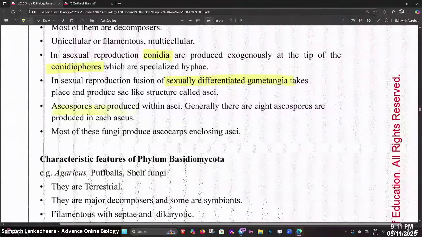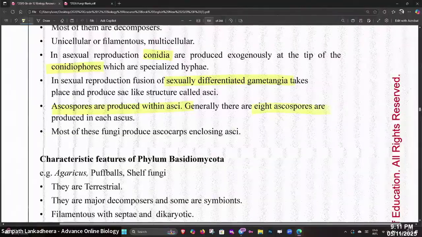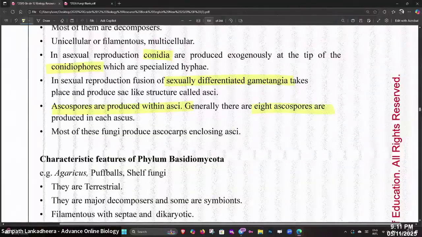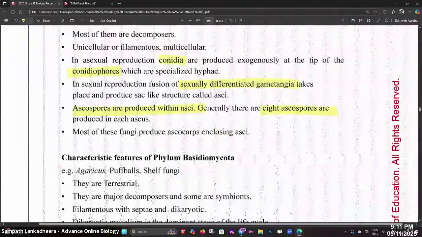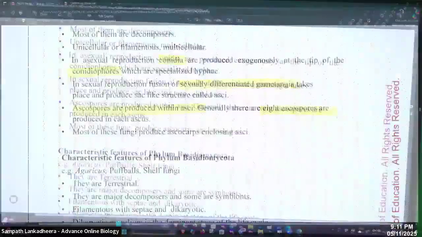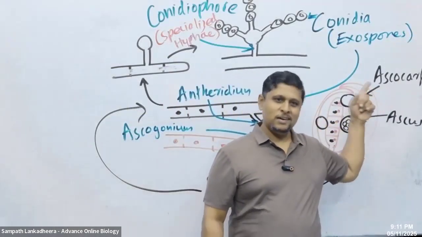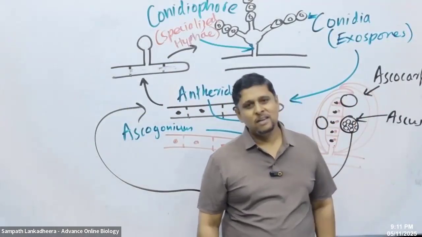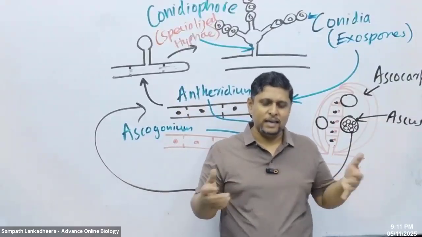Ascospores are produced within asci. Generally there are 8 ascospores, and most of these fungi produce an ascocarp, which I mentioned here. So they form ascocarps.